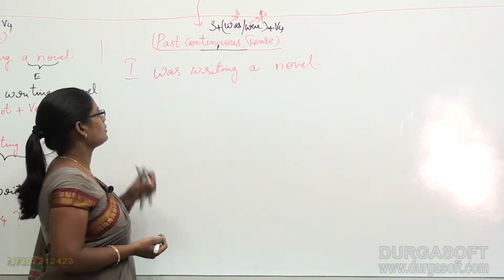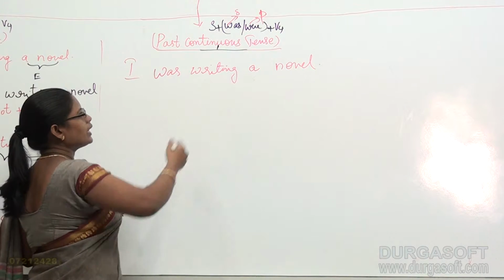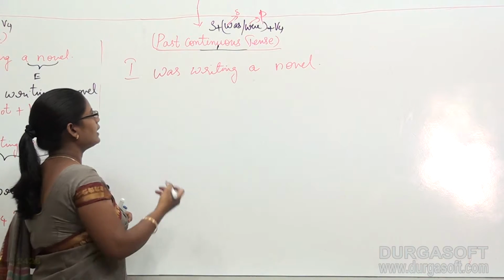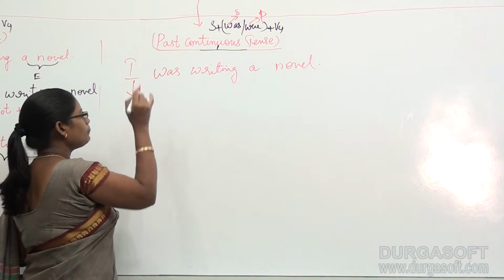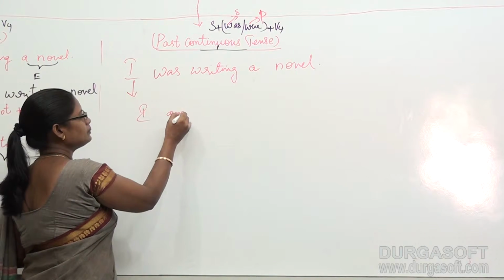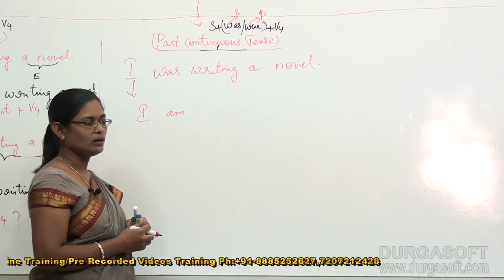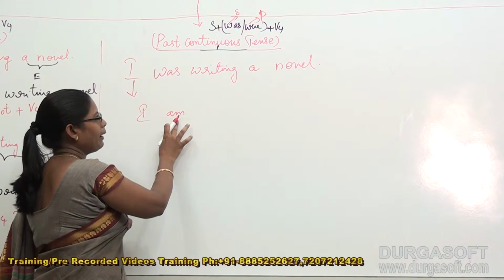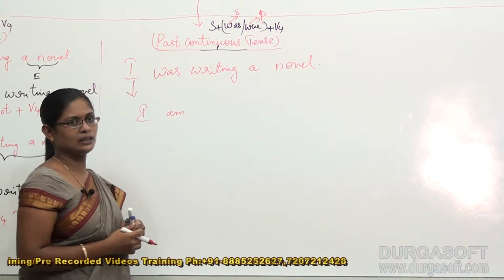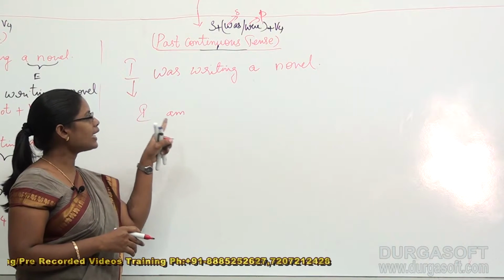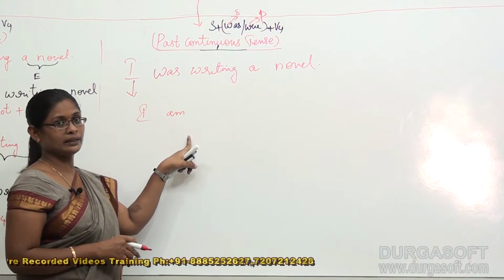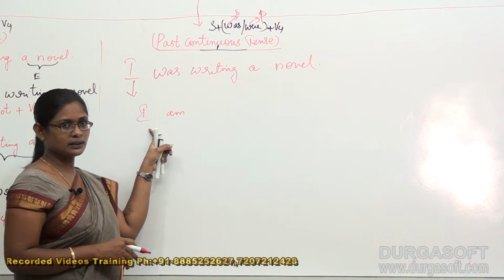Okay, now see. When you say I was writing a novel, it's very clear for us that even I, only in present tenses, is accepted with am, but not in past tenses. So you're not supposed to use am in past continuous tenses. If you use am in past continuous tense, it is then no more a past continuous tense.